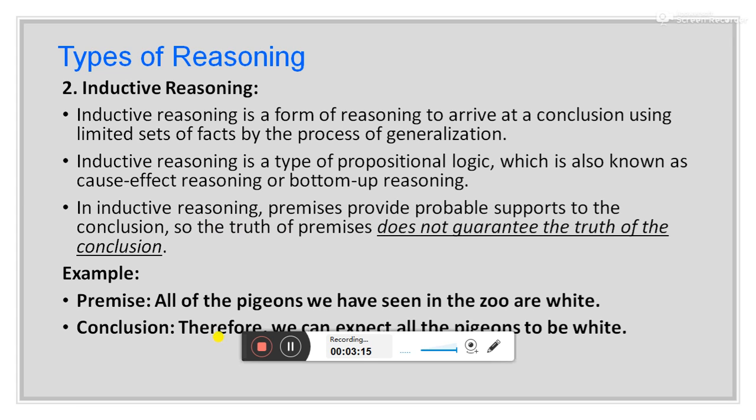For example, all the pigeons we have seen in the zoo are white. Based on this sentence, we are concluding that therefore we can expect all the pigeons to be white. So in this, we have limited knowledge, and we are only aware of the pigeons which are in the zoo, but the color of the pigeons outside the zoo, we are not able to judge. So we can say that inductive reasoning does not guarantee the truth of the conclusion.